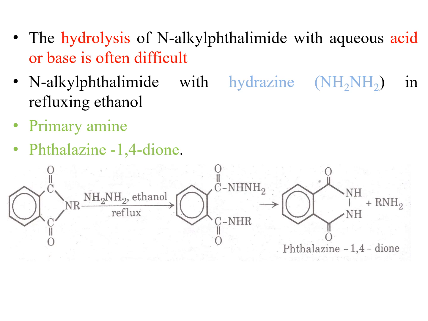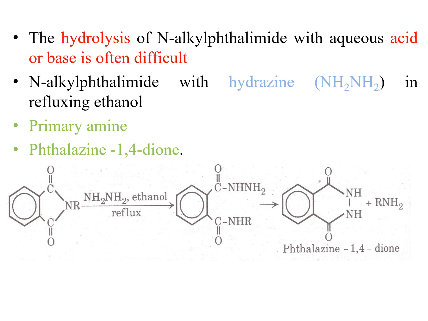Hydrazine is also not available in the form of pure hydrazine. In the laboratory, hydrazine is usually available in its salt form. So we use its solution, and its solution will produce hydrazine in situ. So rather than hydrolysis with aqueous acid or base, the alternative method is refluxing the N-alkyl phthalimide with hydrazine in the presence of ethanol as a solvent under reflux conditions.